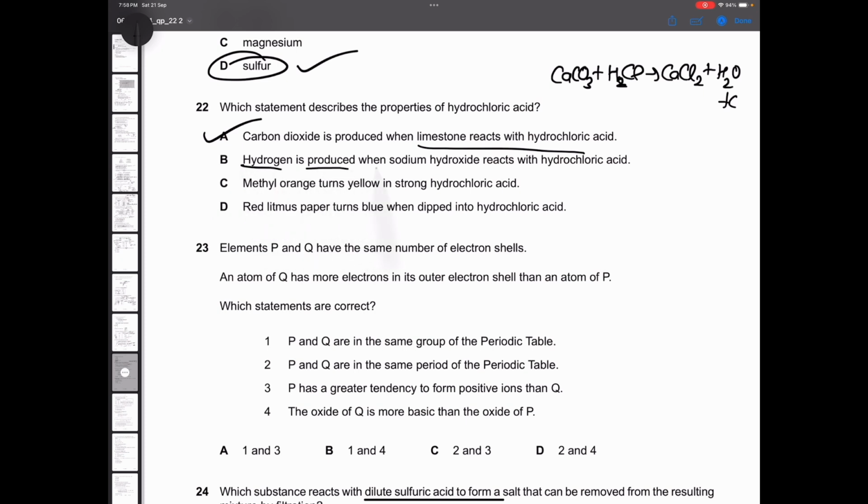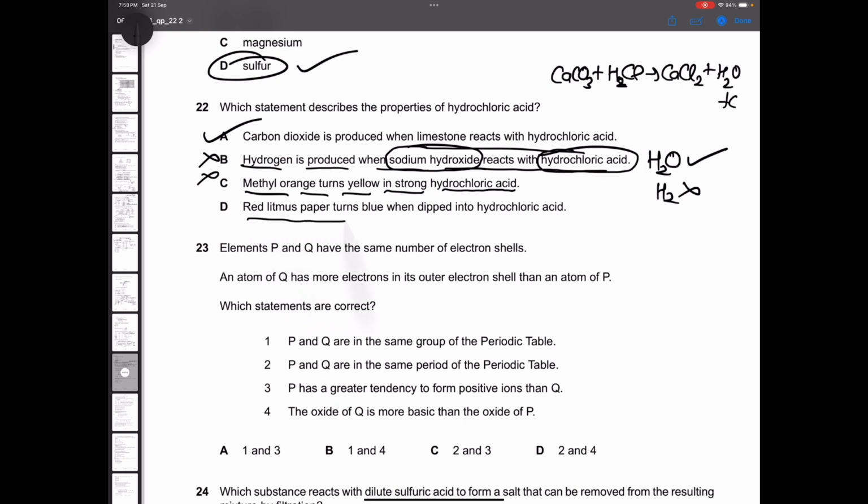Hydrogen is produced when sodium hydroxide reacts with HCl. No, this is a neutralization reaction, and in neutralization reactions, H2O is formed, not hydrogen gas. Incorrect. Methyl orange turns yellow in strong hydrochloric acid. No, it turns reddish orange, red you can say. Incorrect. Red litmus paper turns blue. No, hydrochloric acid is an acid. Litmus paper turns red in acids. Incorrect. So that is why option A is correct.